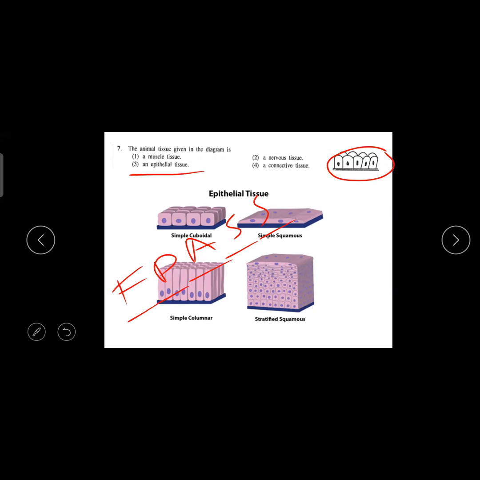F for filtration, happening in the kidney. P for protection, our skin protecting us. A for absorption, the small intestine absorbing. S for sensory, all our sensory organs doing the sensation have epithelium. And the final one is secretory, our secretory organs like the pancreas also have epithelium. So if you don't know the epithelial functions, you will get an F pass for your O level. Remember it like that.